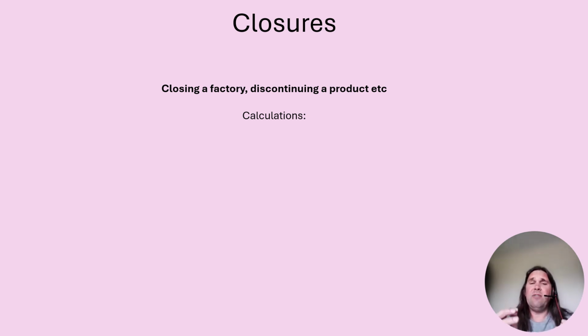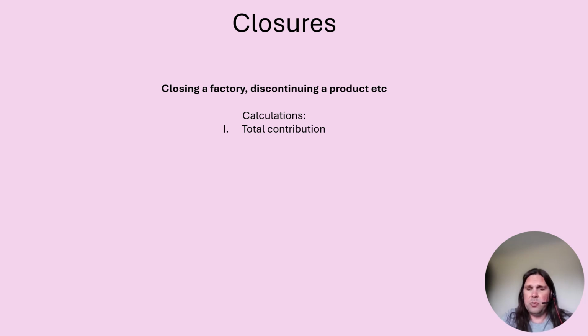But anyway, if you're talking about a closures essay, you are talking about closing a factory, discontinuing a product, closing a store, whatever it might be. Before you start any essay, you should be thinking about what calculations can I make which will support my analysis. And so closures, there are some general ones which you've got to think about. There might be some other ones within the nature of the question, but you've got to think about total contribution.